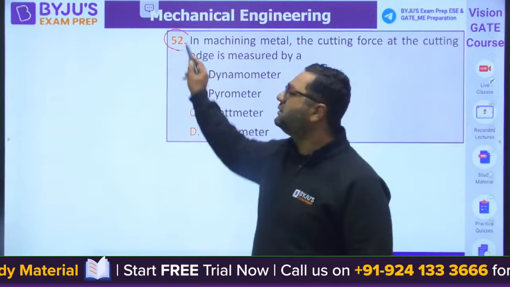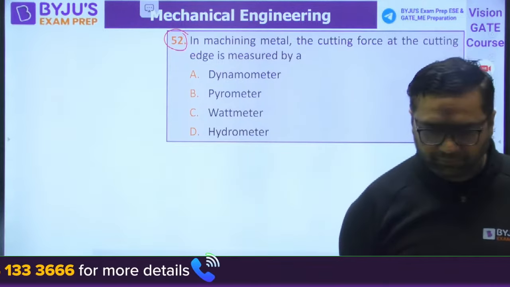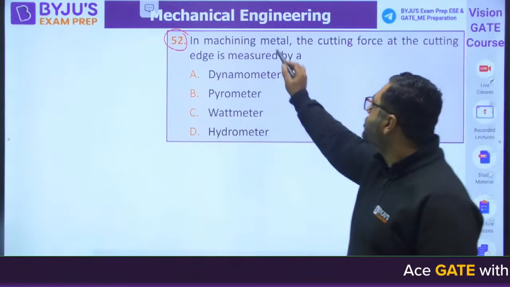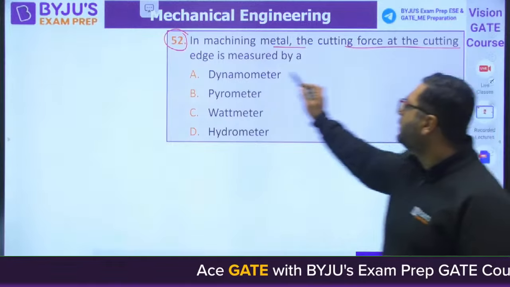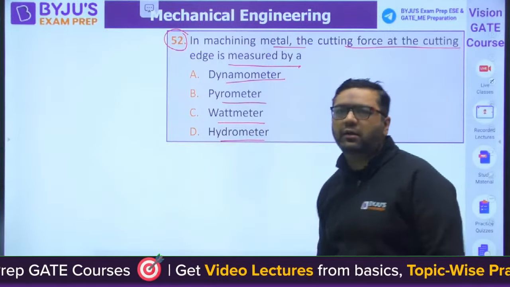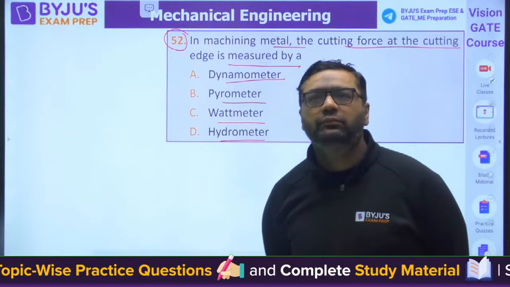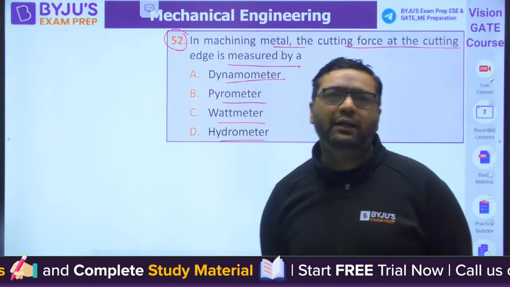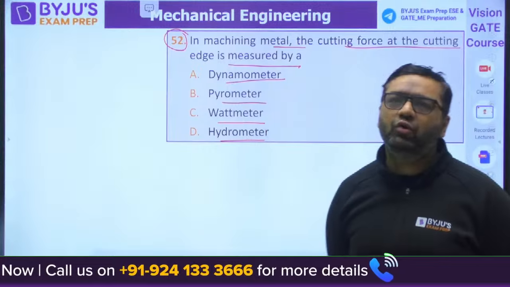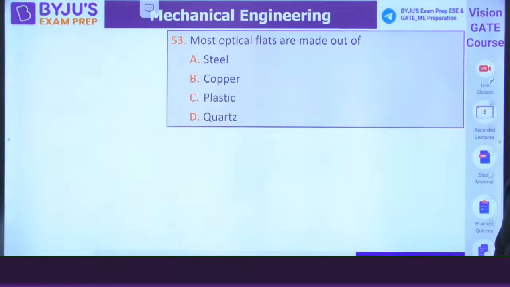Question number 52, guys. Again metal cutting. In machining metal, the cutting forces on the cutting edge is measured by dynamometer, pyrometer, wattmeter, hydrometer. Very good. We are going to have the marathon session soon starting for all the topics. The answer for this is A, dynamometer. Moving to question number 53.